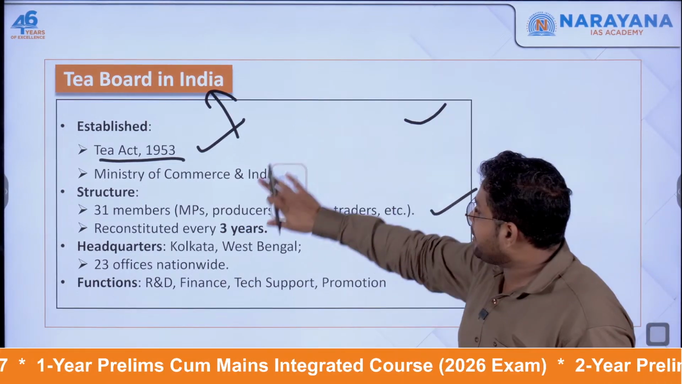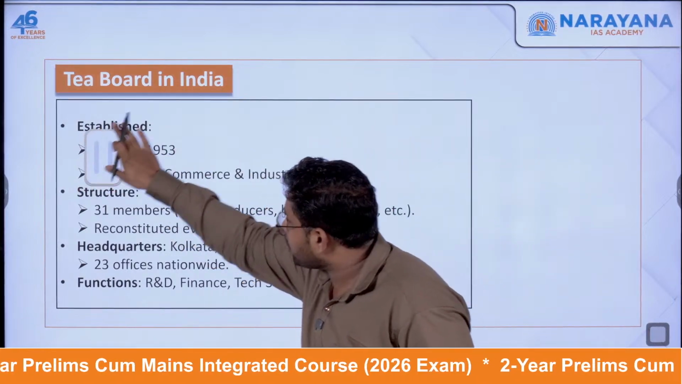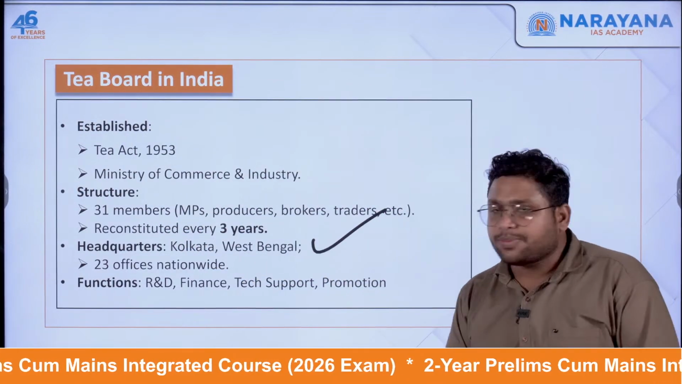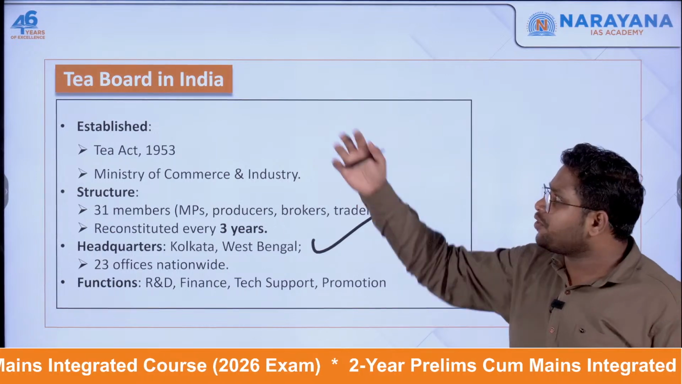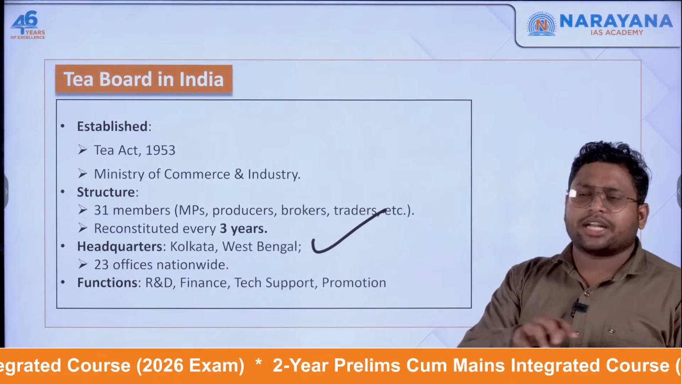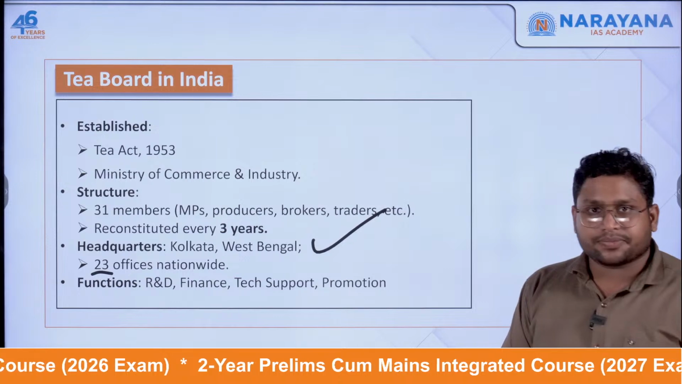If you look at its headquarters, it is in Kolkata, West Bengal, and there are many offices of the Tea Board of India located throughout India. There are a total of 23 offices.